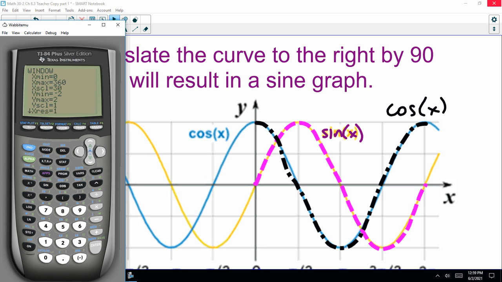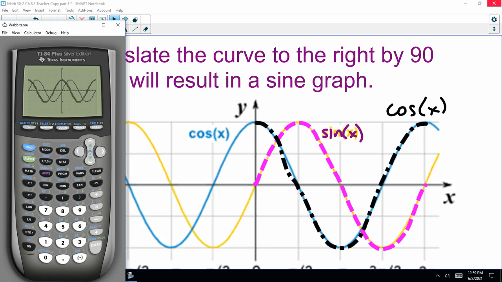Window, minus 360. There we go, there's our sine graph that keeps on going. Remember when we did this in 8.2, I warned you, the domain of x is all real numbers, because you can make this window as wide as you want.